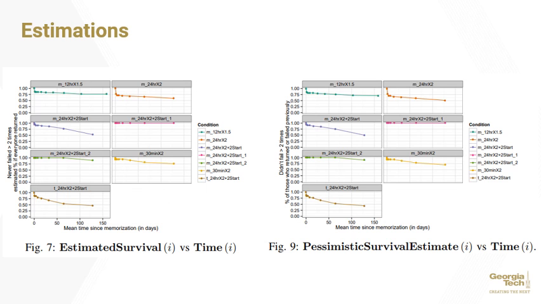These graphs show projections of success at each rehearsal. They are nearly identical, with the pessimistic survival graph lines dipping only slightly lower, if at all, than the lines of the estimated survival graphs.